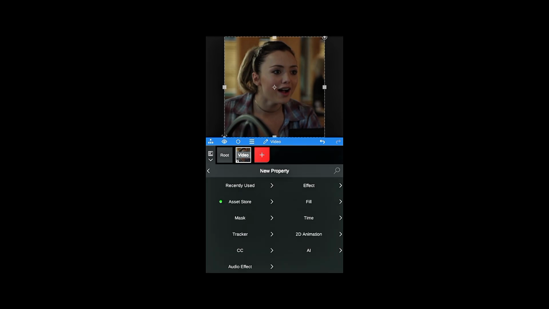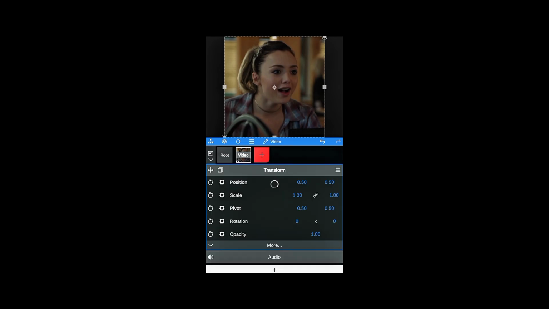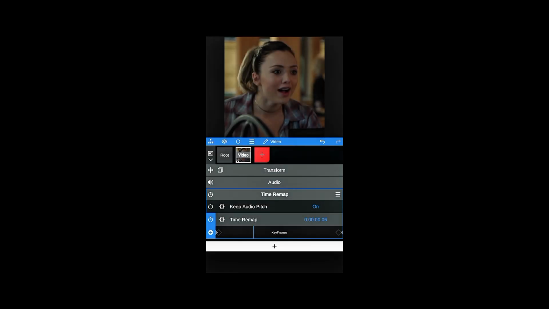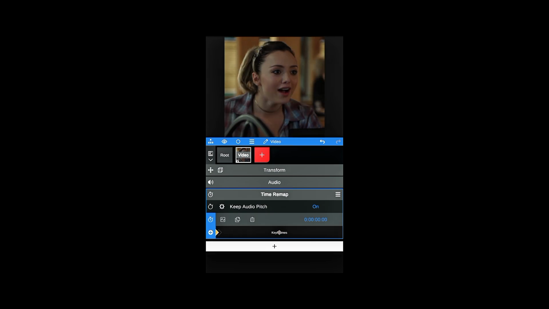Select effects and type in time remap. Press time remap and add a keyframe in the middle of the clip by pressing the plus sign. Go to the end of the clip and remove the keyframe. Copy the keyframe at the start and move it to the end of the clip.